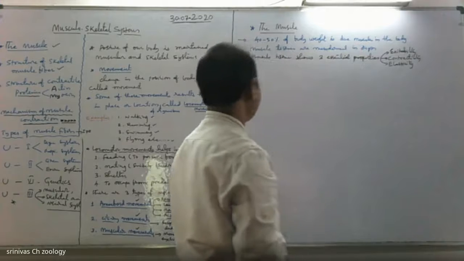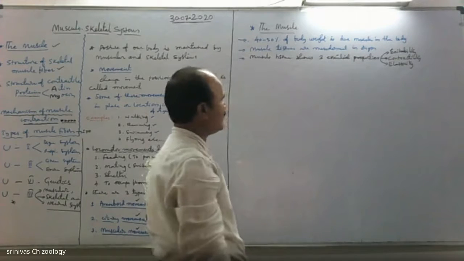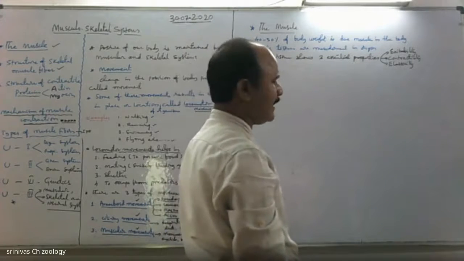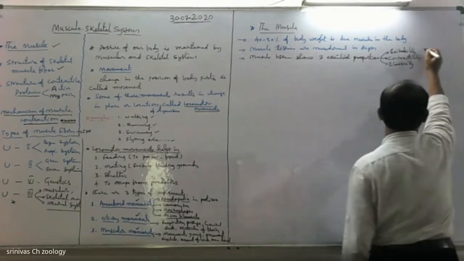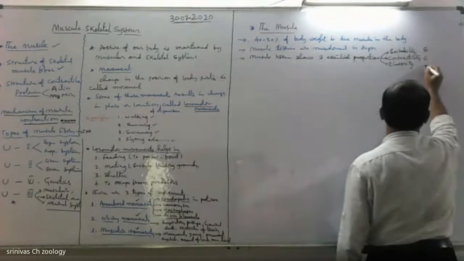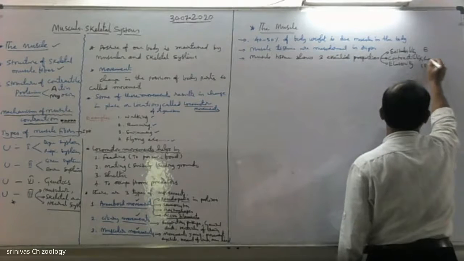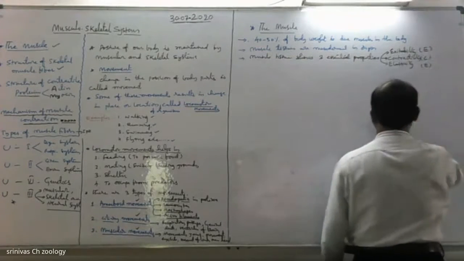See, the three essential properties of muscle tissues are excitability, contractility, and elasticity. ECE.